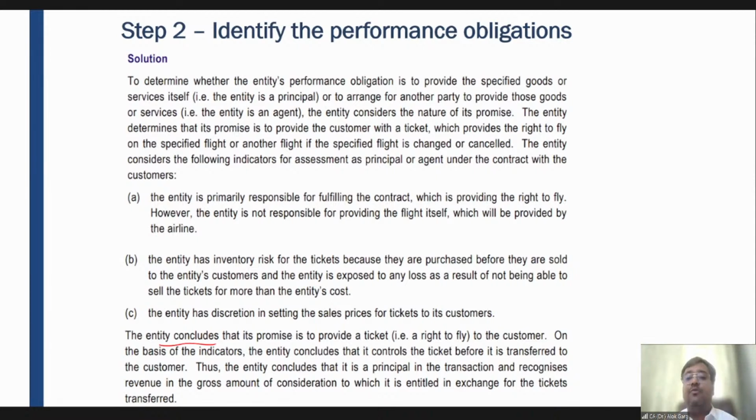If at an individual level, you are able to say that the customer will get the benefit of the goods and services on their own or with the help of readily available resources, like in case of TV and installation, fridge and installation, mixer, juicer, grinder and installation, AC and installation. So when AC has been delivered, the revenue has to be recognized for AC. When that installation will happen, the revenue has to be recognized for installation. So first you need to look at it from the individual goods and services perspective.